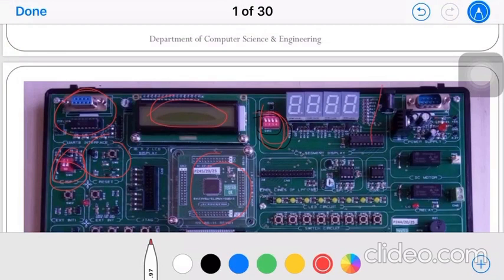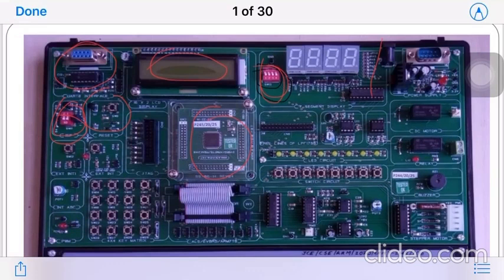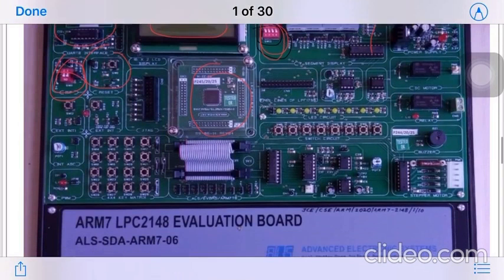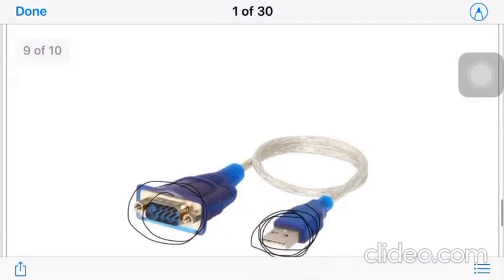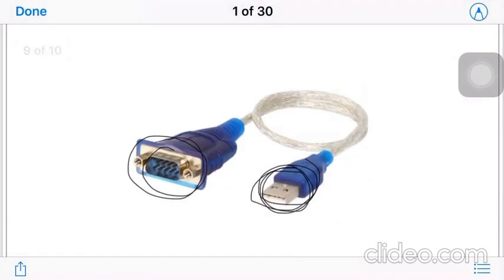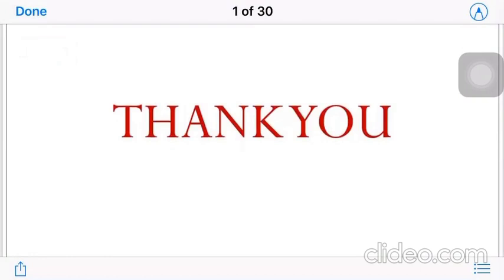So basically this is about the evaluation board. One should know about all this, which particular experiment is where and what connections have to be done. There are only 2 connections we need to do for this board: one is connecting to our computer system to dump the code, and another is the power connection. After that, if we require any external thing, we need to connect it, like the DC motor, stepper motor, or a CRO to check the output. So this is the basics about the evaluation board LPC21.